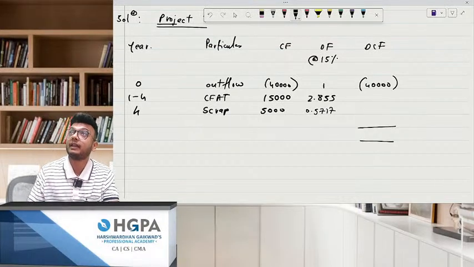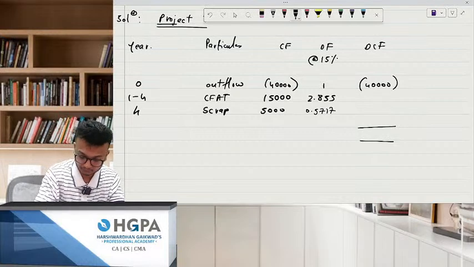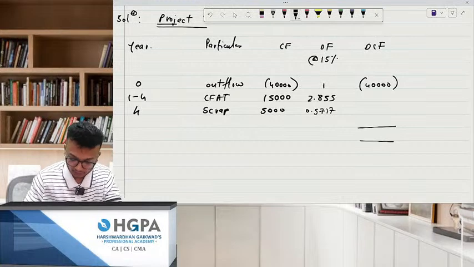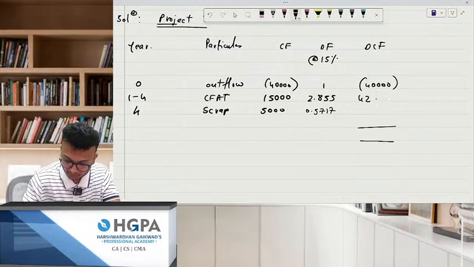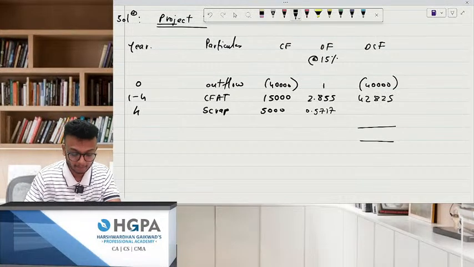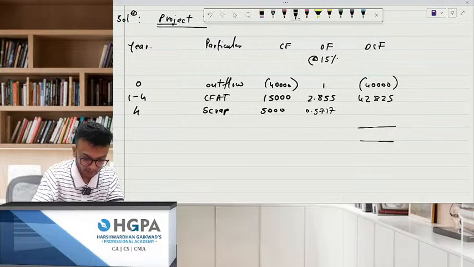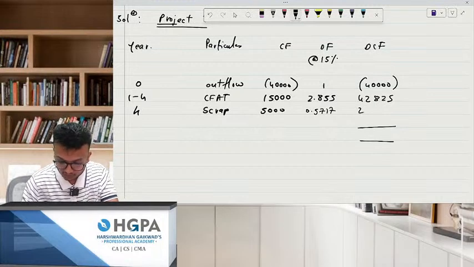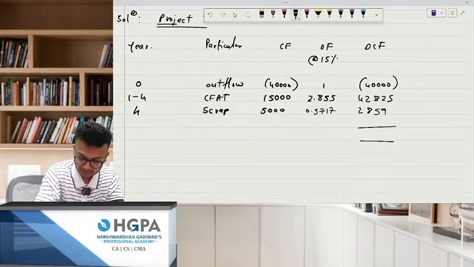Anybody who has got it? The NPV? 15,000 into 2.855, that is 42,825. Okay. And next 5,000 into 0.5717, that is 2,859. Okay. And what is the answer?